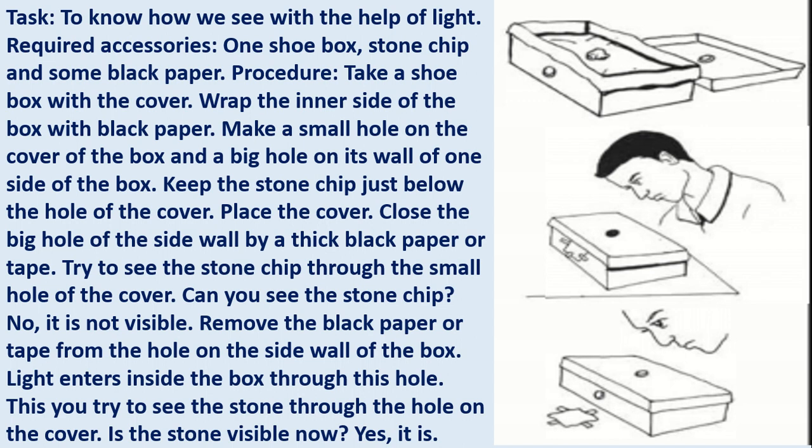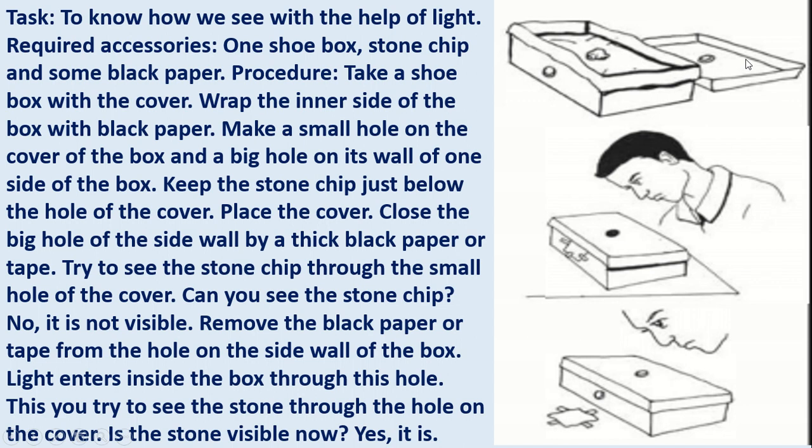Now there is another experiment. To know how we see with the help of light, we will do this experiment. For this experiment you will require one shoe box with a cover, a stone chip, and some black paper. Procedure: take a shoe box with the cover, and wrap the inner side of the box with black paper.